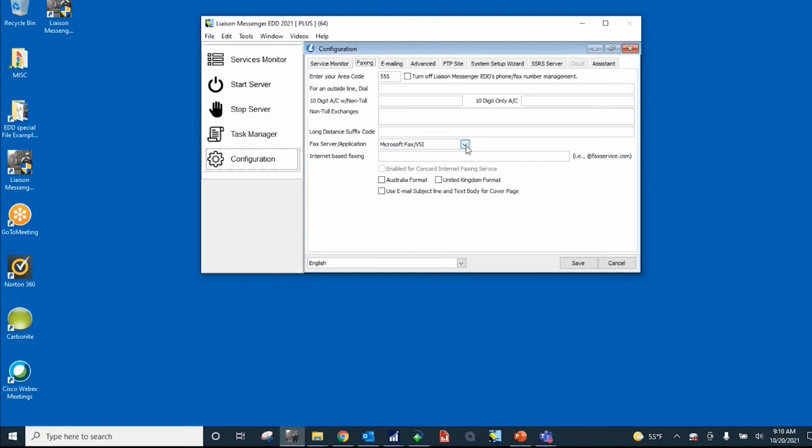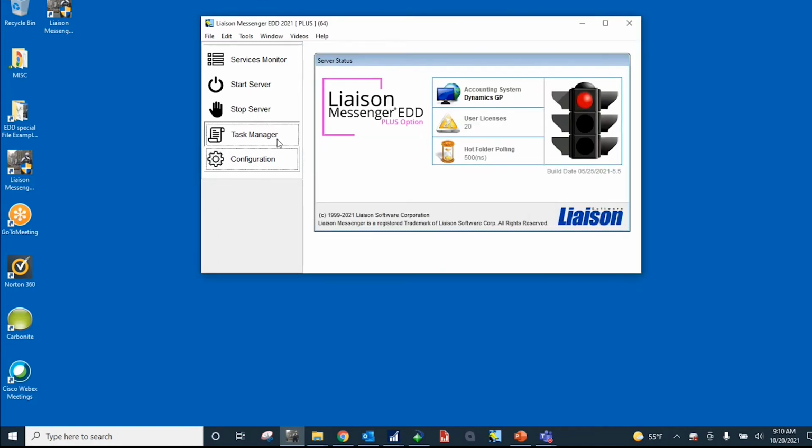If you did have customers that wanted to receive documents via fax, we do support a number of faxing solutions. The most common faxing option these days is this top option, Internet Fax Service. This is where you set up an account with a company like eFax or MyFax or GoToFax, and we email the fax to the third party and they fax it out. Enough about faxing there. Let's go back to the Task Manager.